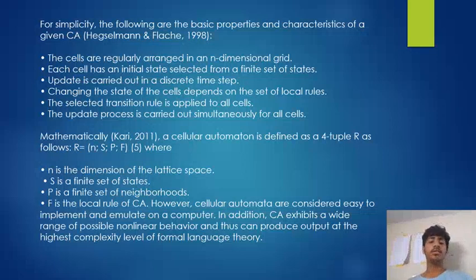The update process is carried out simultaneously for all cells. Mathematically, a cellular automaton is defined as a tuple R, where R is equal to N, S, P, F, where N is the dimension of lattice space, S is a finite set of states, P is a finite set of neighborhoods, and F is the local rule of the CA.